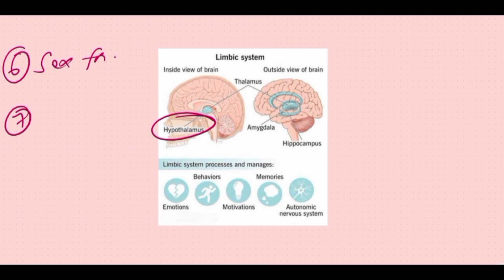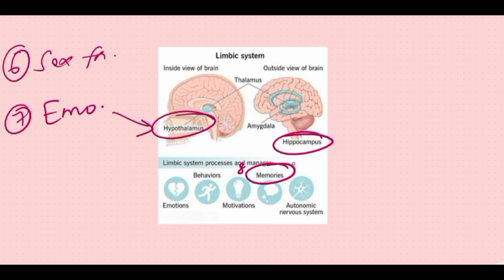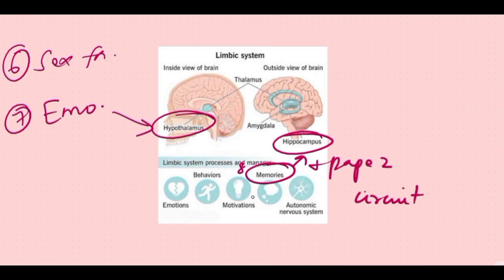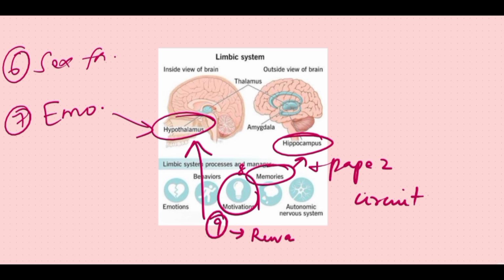The seventh function is the regulation of emotional state, which is maintained by the hypothalamus and hippocampus. So memory is the eighth function. It is regulated by the hypothalamus and the PAPS circuit. The ninth function is the motivation. This is also regulated by the hypothalamus and the other structures of the limbic system. This has a reward and punishment center.